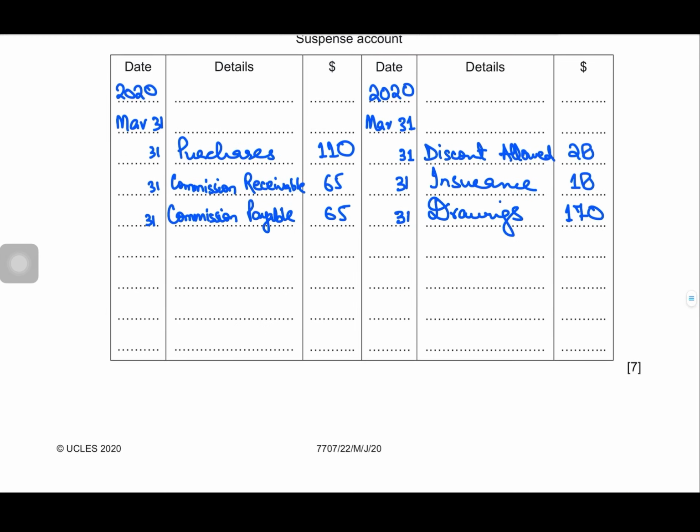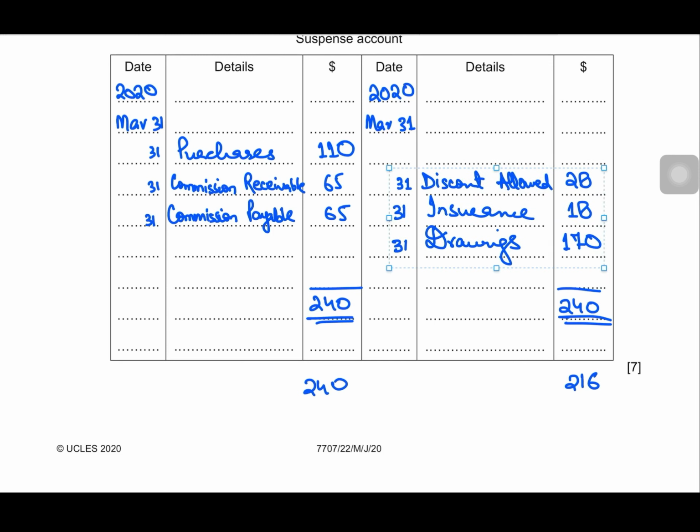Now as you can see, which is the heavier side, this side or this side? 110 plus 65 would be 240. However, just 170, 18 and 28 would be 216. So this is the heavier side. This means that our totals would be the heavier ones, of course. 240 would be the total, and our balance, original balance as per the trial balance, will fall on the credit side, right? And that would be 216, or 240 less 216 would be